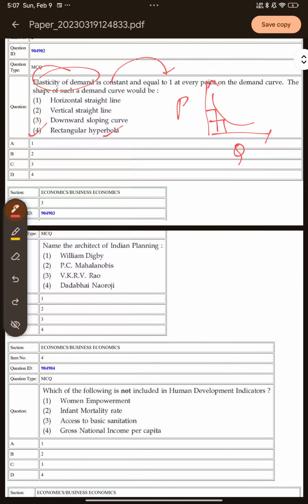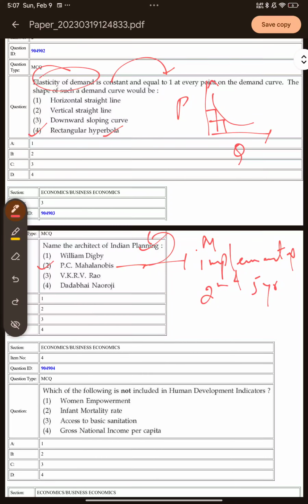In the next question, it is asking, name the architect of Indian planning. So we have the 4 names here, and we have option 2 as the right option here. PC Mahalanobis was the architect of Indian planning, and we also have read about the Mahalanobis strategy, which was implemented in the second 5-year plan. I hope you remember this. This is from your Indian economy. In the second 5-year plan, right?